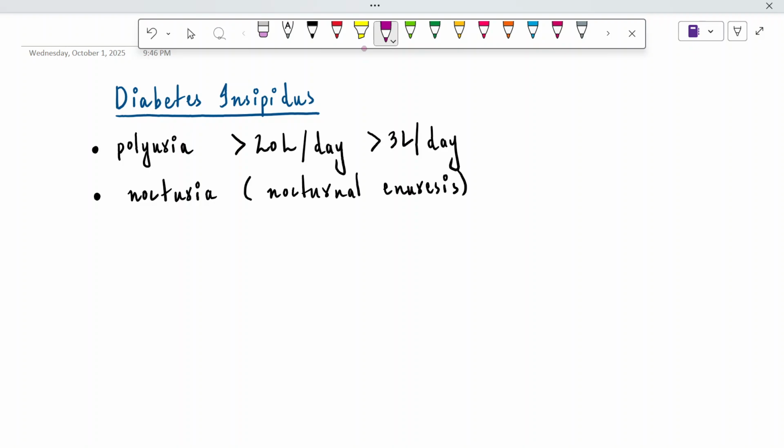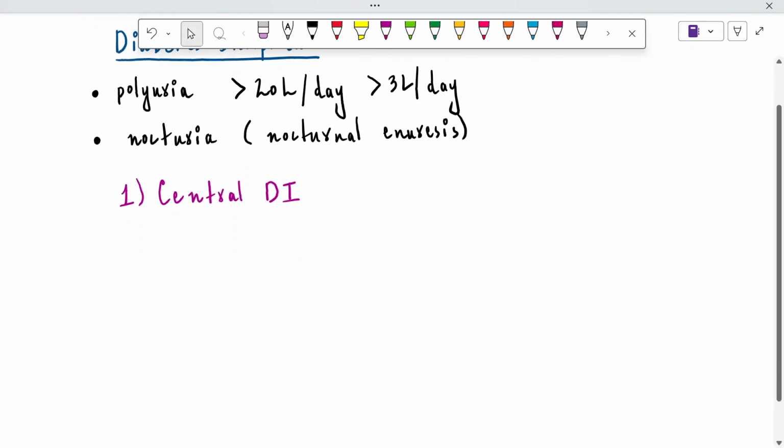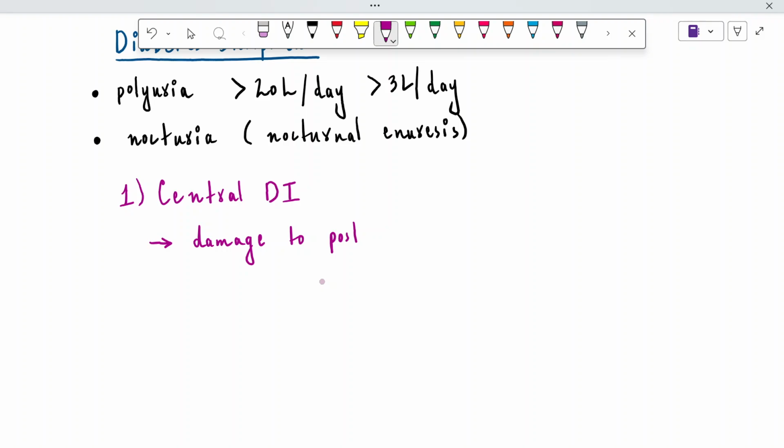There are two types of diabetes insipidus. The first is central diabetes insipidus, and the second is nephrogenic diabetes insipidus. First of all, we'll discuss central diabetes insipidus. What is included in this? It is damage to the posterior pituitary gland, right? Damage to the posterior pituitary or hypothalamus. It will disturb the pituitary hypophyseal axis, right?